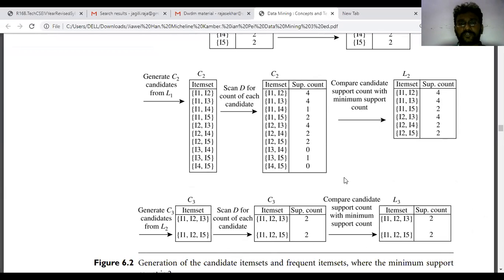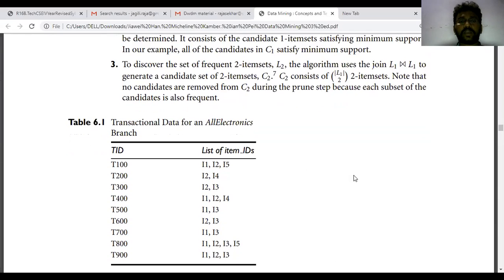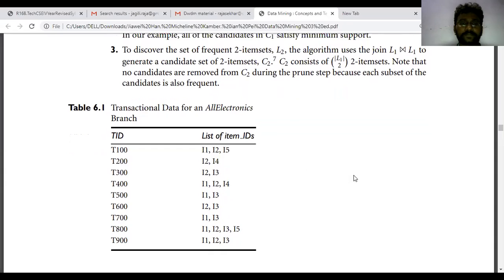Go to the same data set. The next one is I1, I2, I3, the first set. I1, I2, I5 is the second set. Why? Because if you verify the data set, we have only two options that have any three-item sets available.